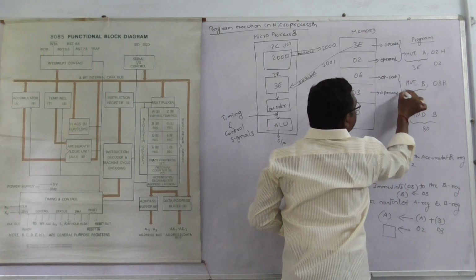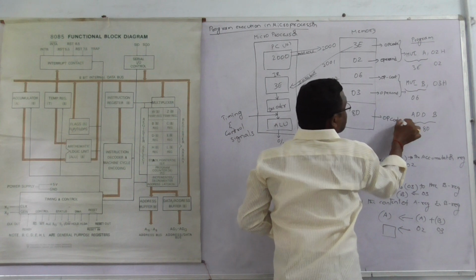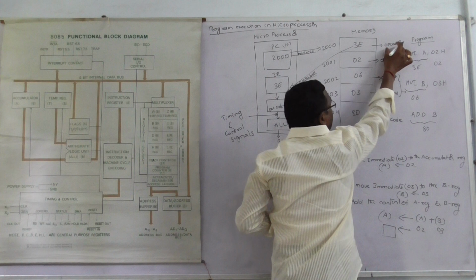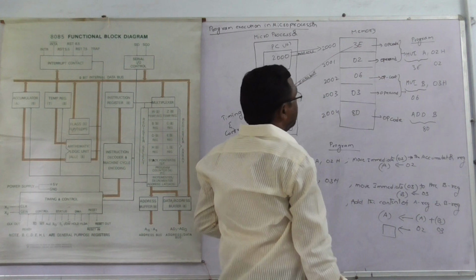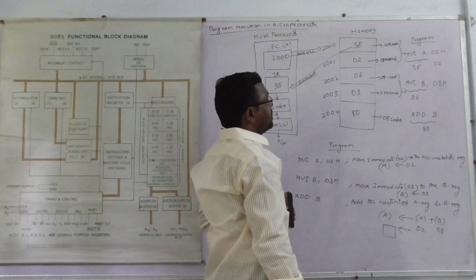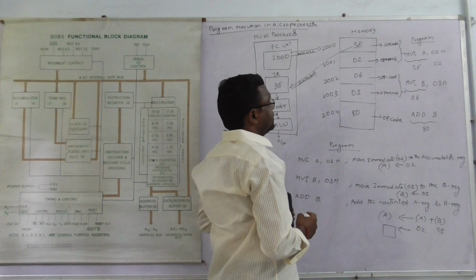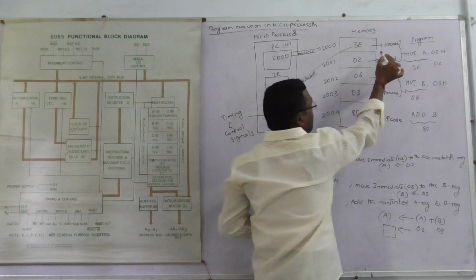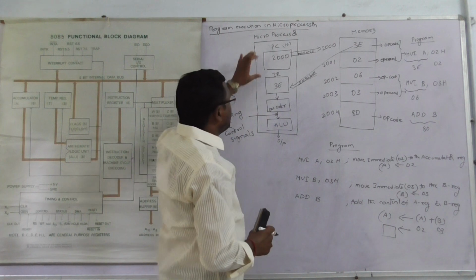This is another instruction. 80 is the opcode. Instructions consist of an opcode and an operand. In the memory, a set of memory locations in sequential order holds these instructions.